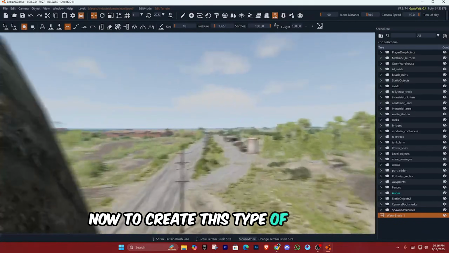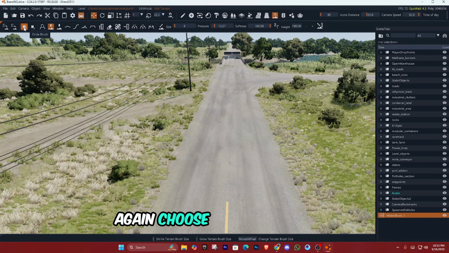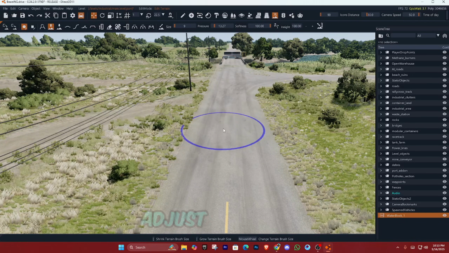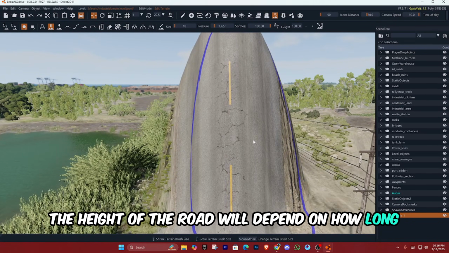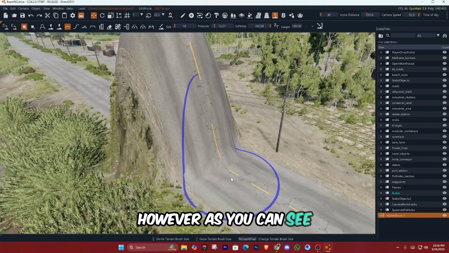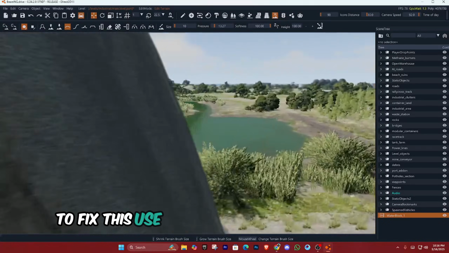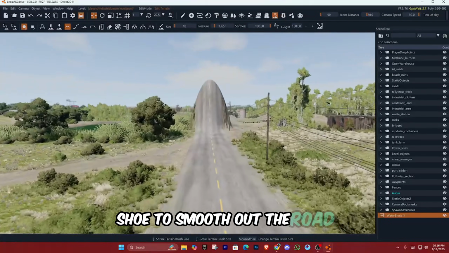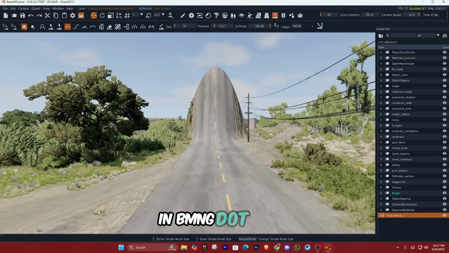Now, to create this type of hill road, first, select the Terrain tool. Again, choose the Circle brush, and then select the Raise Height option. Adjust the road size, then hold and press the left mouse button. The height of the road will depend on how long you hold the button. Now our road is ready. However, as you can see, the road is not smooth enough for cars to drive on. To fix this, use the Smooth Terrain option and hold the left mouse button to smooth out the road. And that's how you create this kind of hill road in BeamNG Drive.